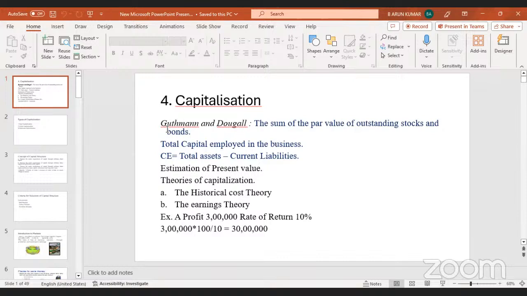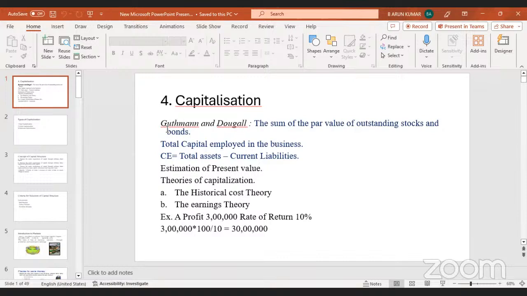Capitalization is nothing but, just one minute, sorry. If any organization runs smoothly, it will need some money, some assets, and effective organizational skills. According to Gerstenberg and Dougall, capitalization is nothing but the sum of par value of outstanding stocks and bonds.